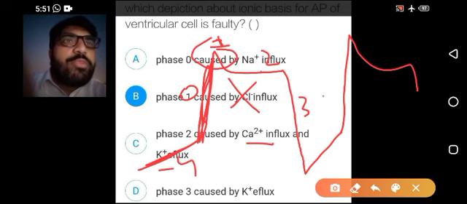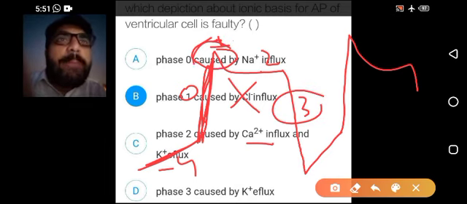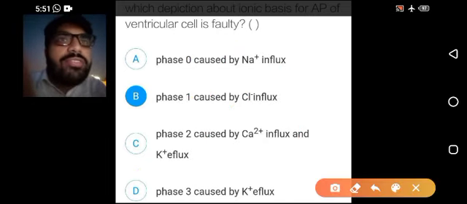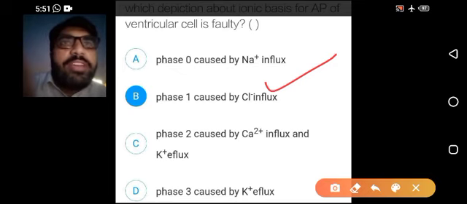And phase 3 is caused by potassium efflux. Yes, that is the right answer. And this small bump is produced due to the potassium efflux. So the option here, phase 1 is caused by chloride influx, is the faulty answer. The rest are right.